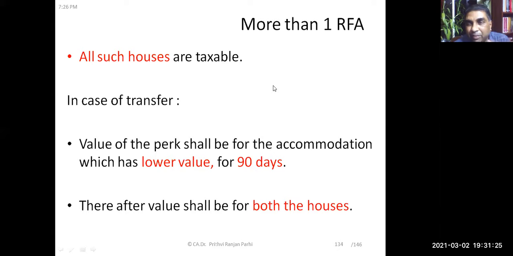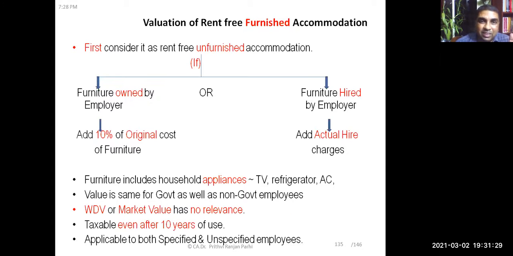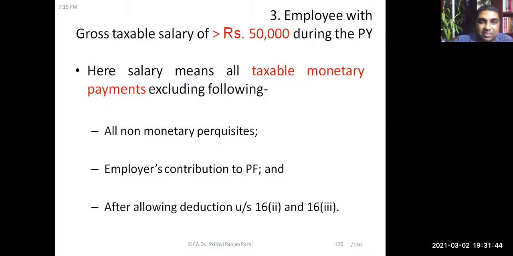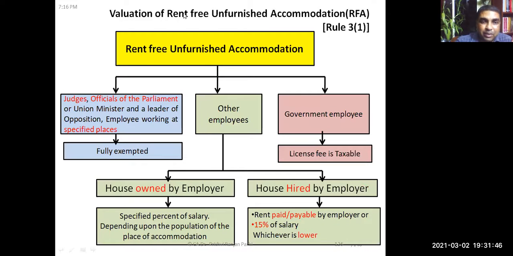So this was the treatment for rent-free unfurnished accommodation. Now we'll see valuation of rent-free furnished accommodation. The process is very simple. First, you have to assume that the house is provided as unfurnished accommodation, and then we do valuation like this. For government employees, it is license fee.